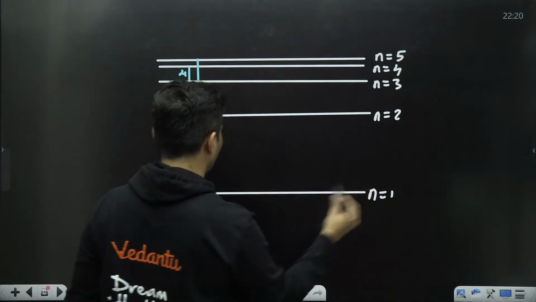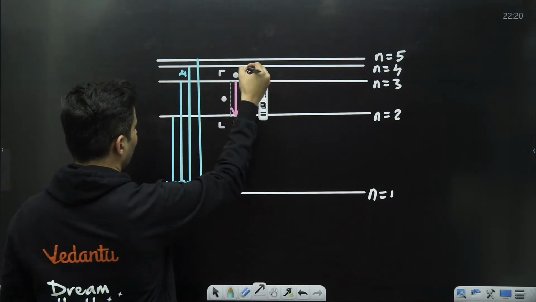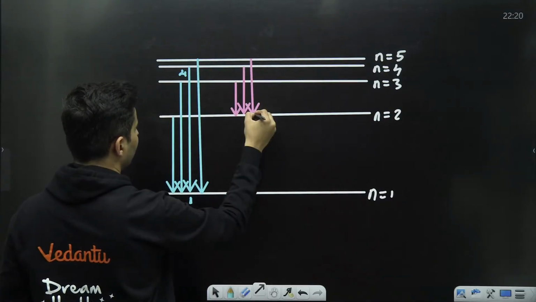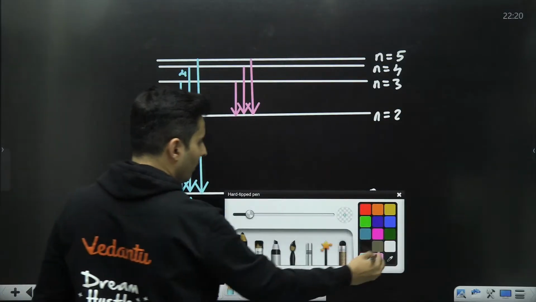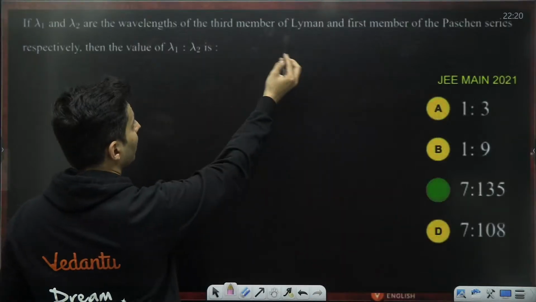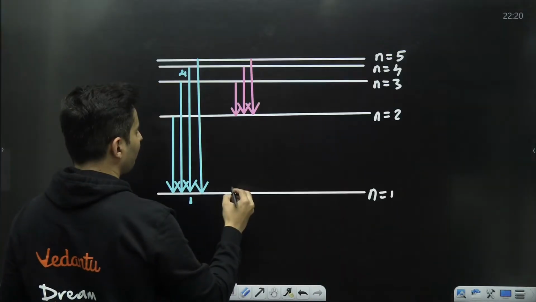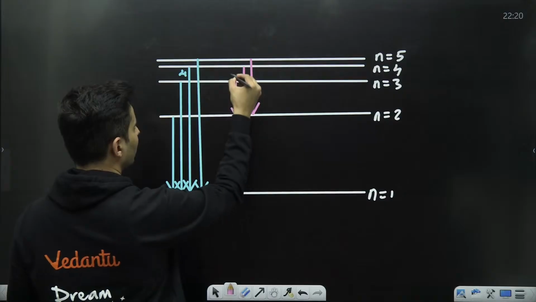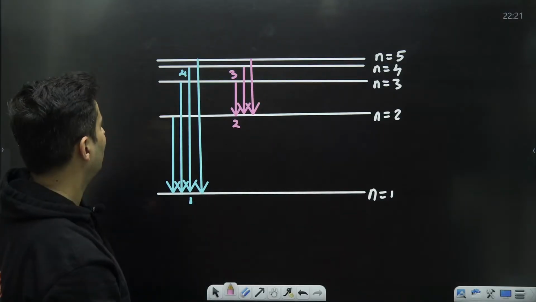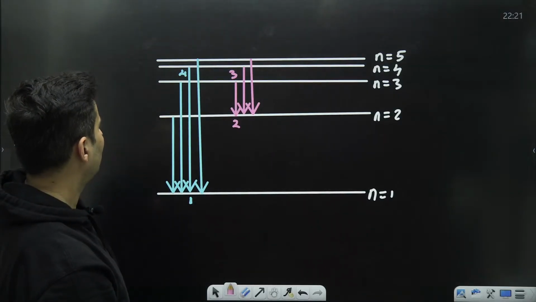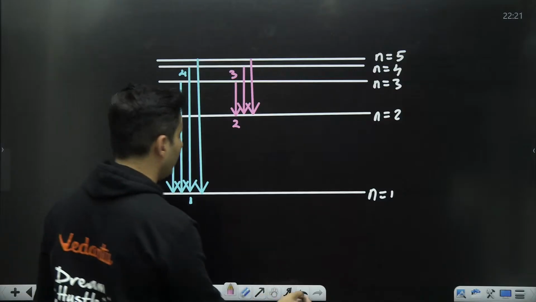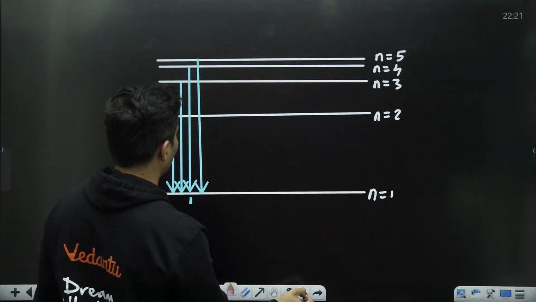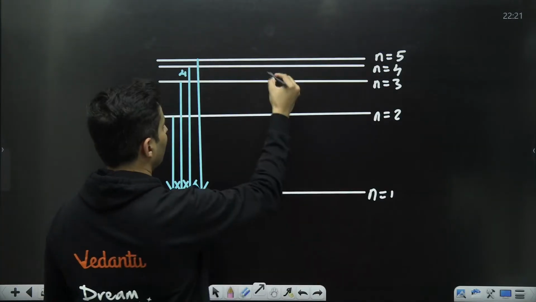Next was Paschen. Paschen means here. Like this, like this, like this, and more will come. So when they are asking you over here, first member of Paschen, this is 2, this is 3. Lyman, Balmer. Oh, sorry. Paschen, right? My bad. Paschen is here.